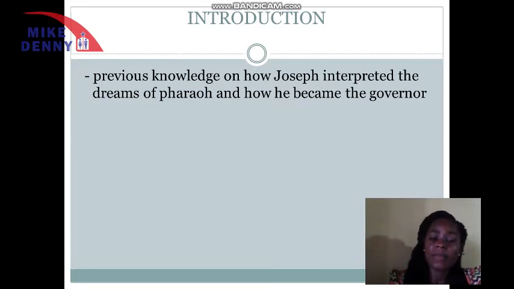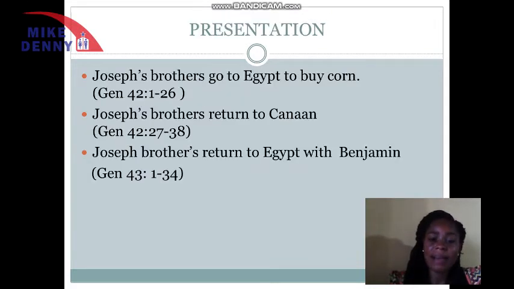Now, before we left, we discussed how Joseph interpreted the dream of Pharaoh and how he became the governor of Egypt. Who can tell us how Joseph became connected to the king? Very good. Joseph was recommended by the chief cup-bearer.